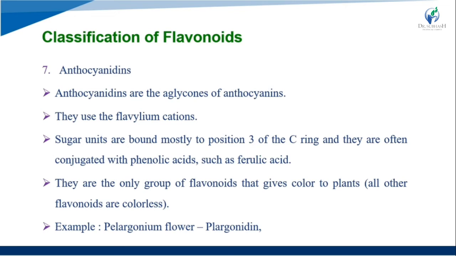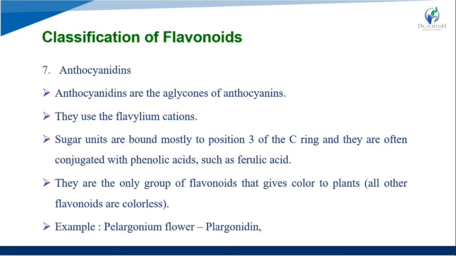So here, the aglycone part and the sugar unit are present in anthocyanins. Sugar units are mostly bound to position number 3 carbon of the C ring, and they are often conjugated with phenolic acids such as ferulic acid.